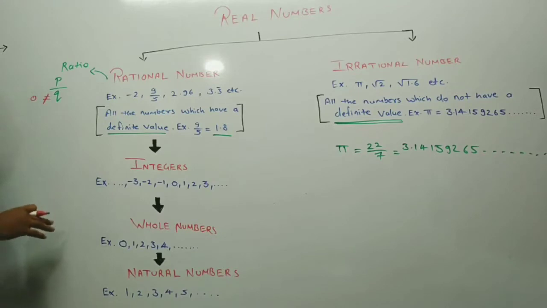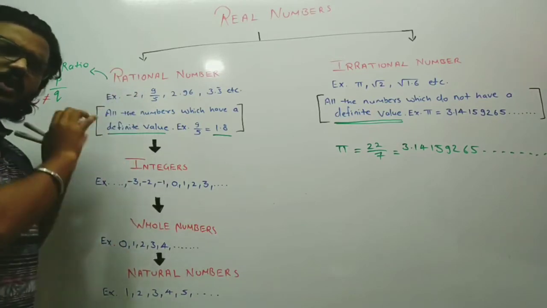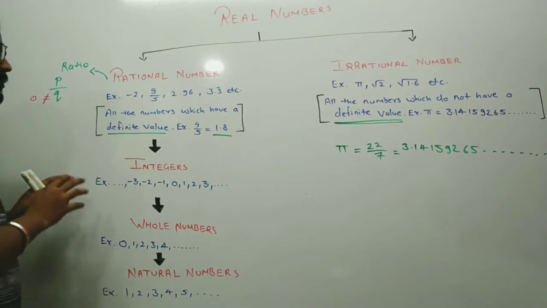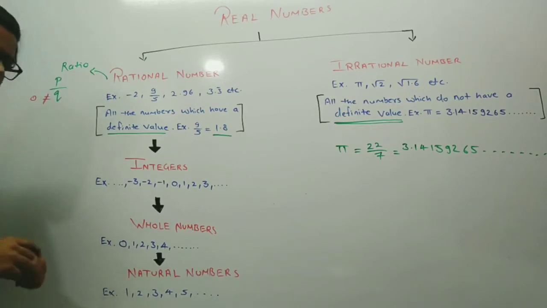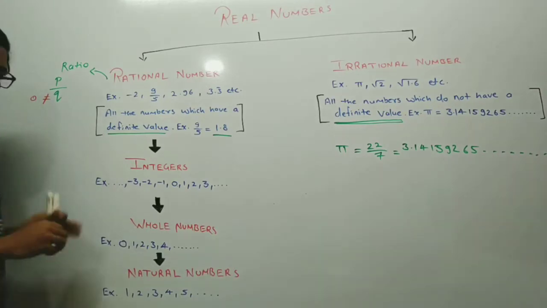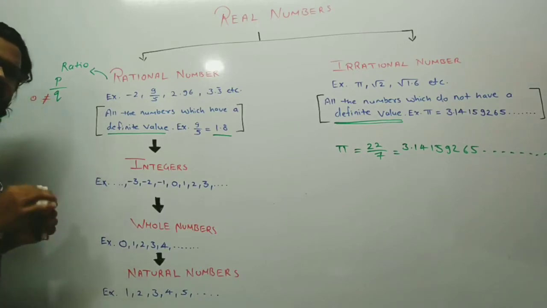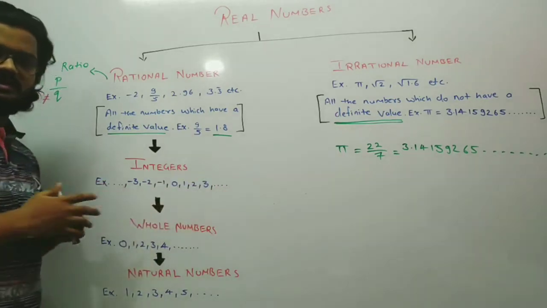Now moving further, P should be an integer. Now what is an integer? A rational number consists of a lot of varieties of numbers. Therefore, we are trying to get inside the rational number and see what kind of numbers it contains. When you get inside the rational numbers, you get to know there are integers within the rational numbers. Now what are these integers? Integers are any value which is negative, 0 or positive.